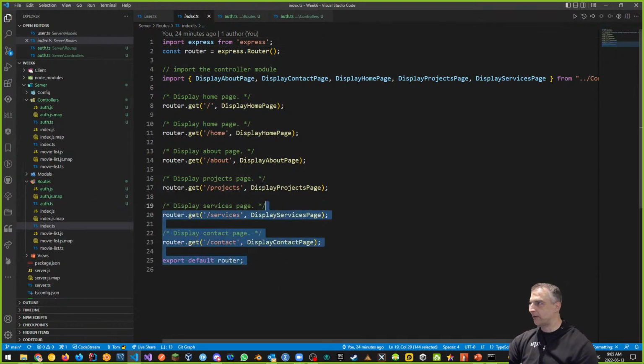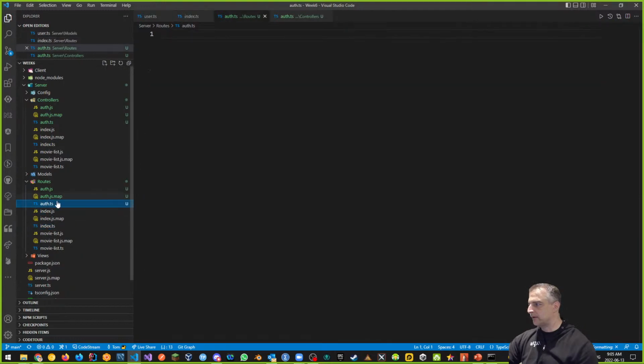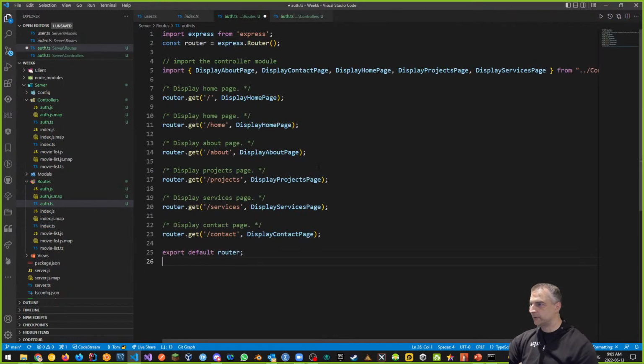Okay, cool. So I want to grab all of this for now. And I'm going to go into our auth and paste that in. We don't need all of this, obviously, because we're not going to display about, well, I mean, why would I duplicate all this? That doesn't make any sense. But for now, this is where we start. And for our authentication routes, right, we've got to think about what we need.